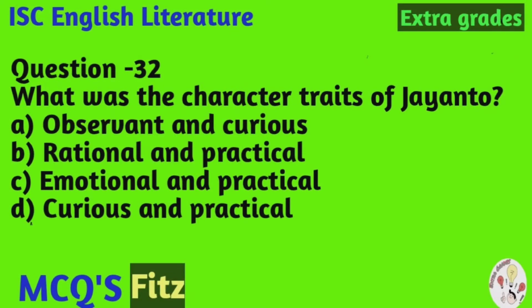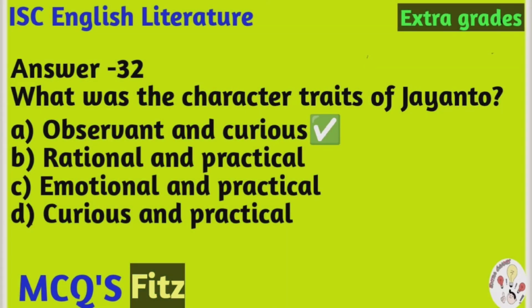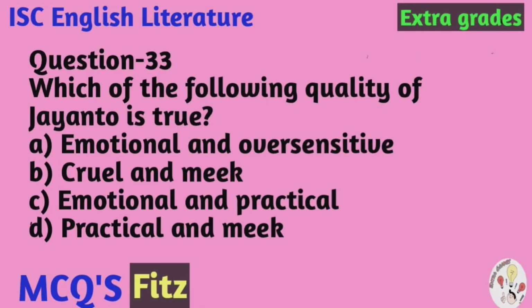Question number 32. What was the character traits of Jayanto? And the options are A. Observant and curious, B. Rational and practical, C. Emotional and practical, D. Curious and practical. And the correct option is A, observant and curious. Question number 33.